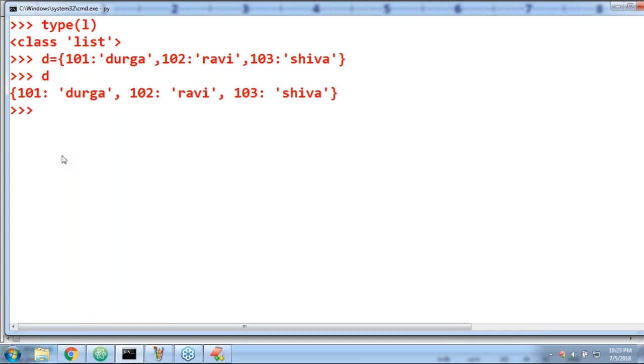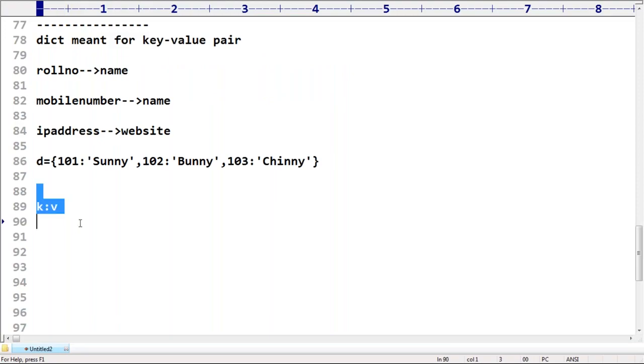Now the point here is, suppose I want to add a new key value pair. How can you add it? If this D is your dictionary and you want to add a new key value pair, how can you add? Assume that D of 104 is equal to some XYZ.